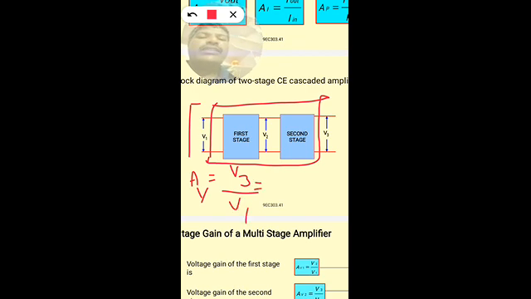So we can write this further. V3 by V1 is equal to V2 by V1 into V3 by V2. So these two V2 get cancelled, leaving V3 by V1.